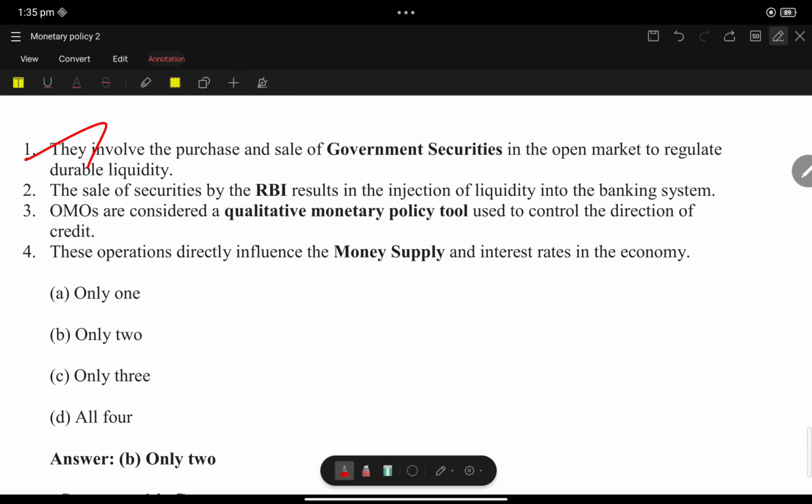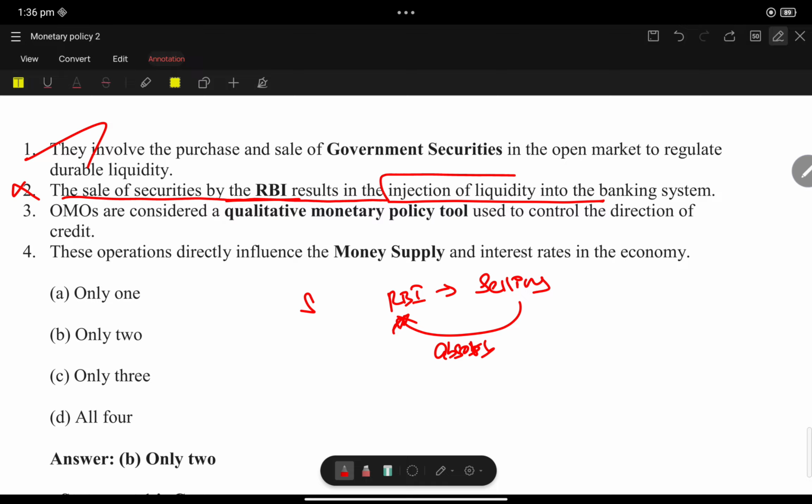And to regulate the liquidity, yes. The sale of securities by RBI results in injection of liquidity. Sale means RBI is selling the security, so they will get money. That means RBI will absorb money. The statement that the sale of security by RBI results in injection of liquidity into the banking system is wrong. They will not inject. So statement 2 is wrong. Open market operations are considered qualitative. See, it is quantitative.